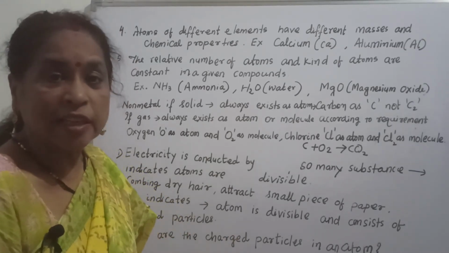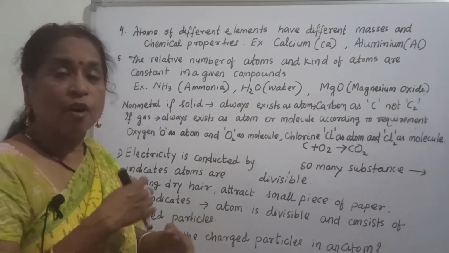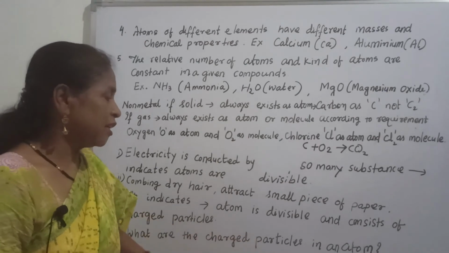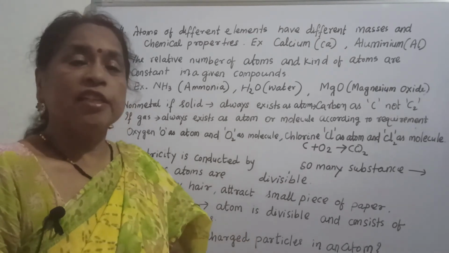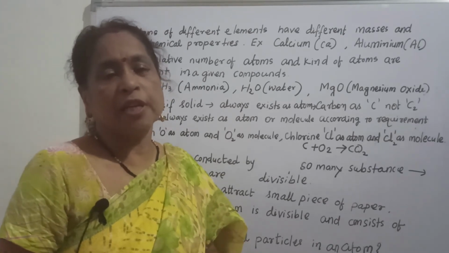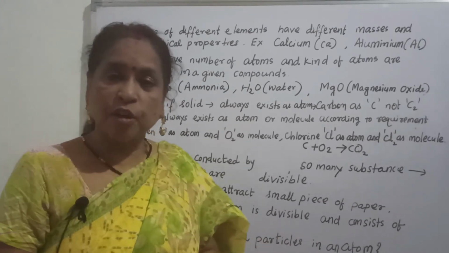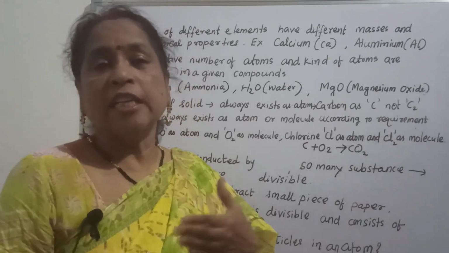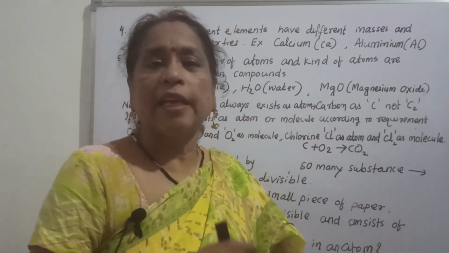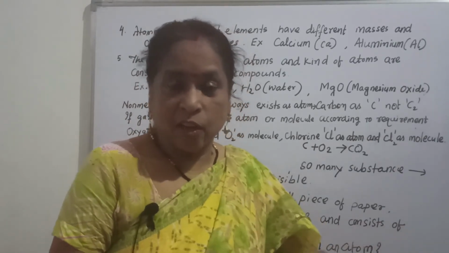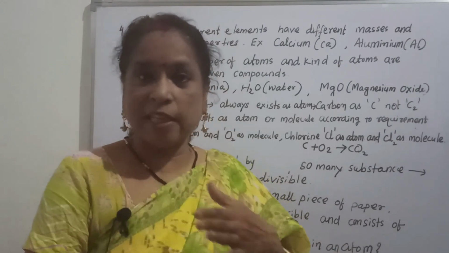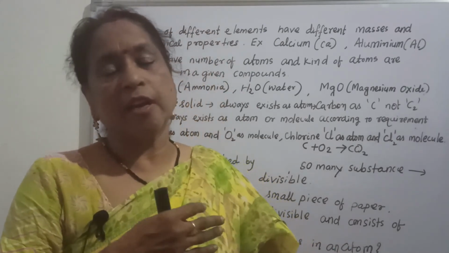Then what are the particles, and whether they are positive, negative or neutral? What charged particles are present in an atom? That led to the discovery of the electron, the proton and the neutron, and how they are arranged in an atom, the atomic structure, will be the last conclusion.